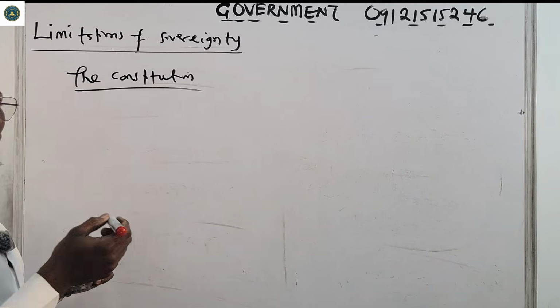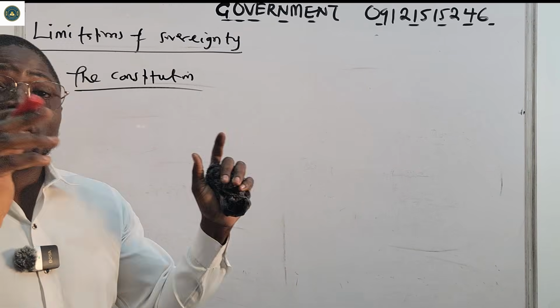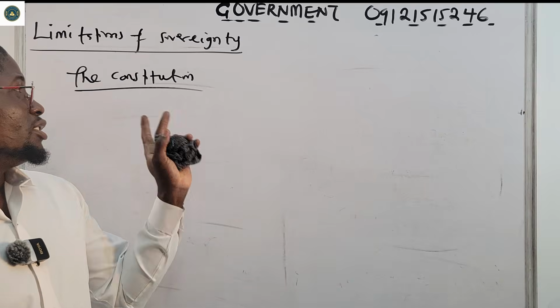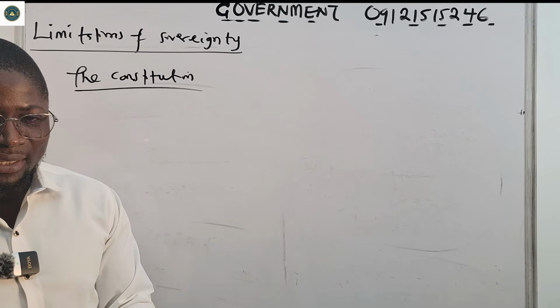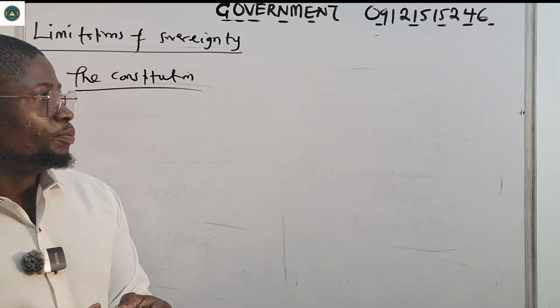The Constitution sets rules. That is why the government or the president cannot stay in office forever. He must stay for a specific number of terms. So the Constitution can limit sovereignty.